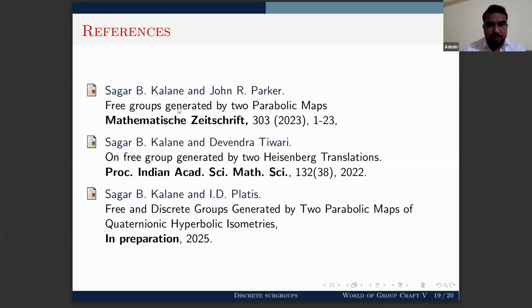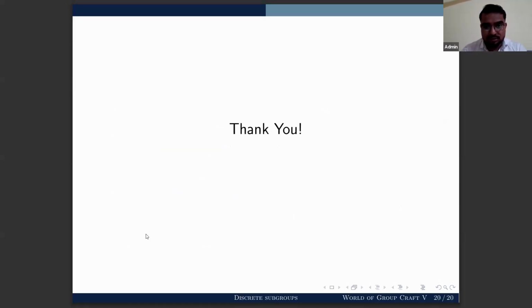In the first paper, it is joint work with Professor Parker, where we solve the result for SU(2,1). And the second paper is joint work with Devendra Tiwari. We gave this result on horizontal Heisenberg translations here. And it is a recent work with Professor Platis on the Sp(2,1) case. Thank you.